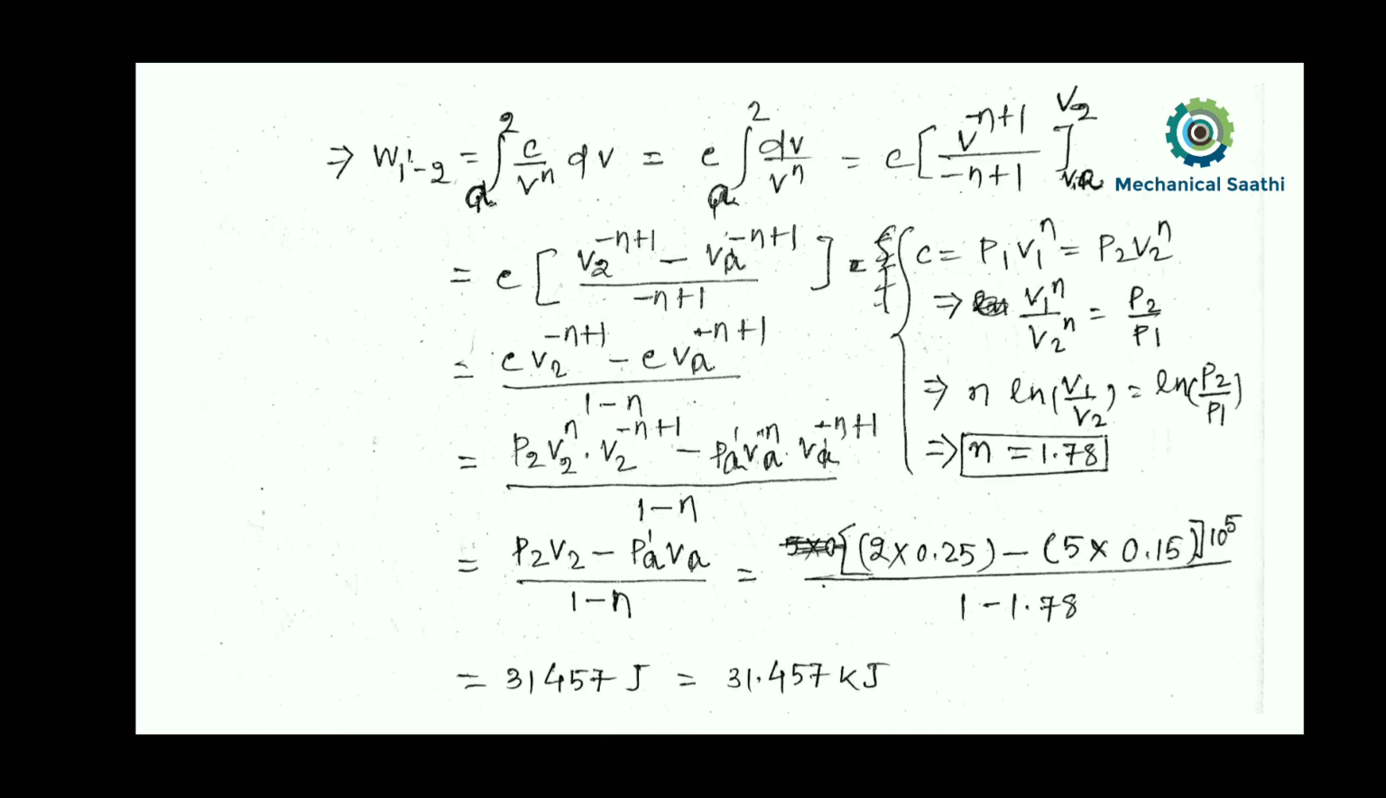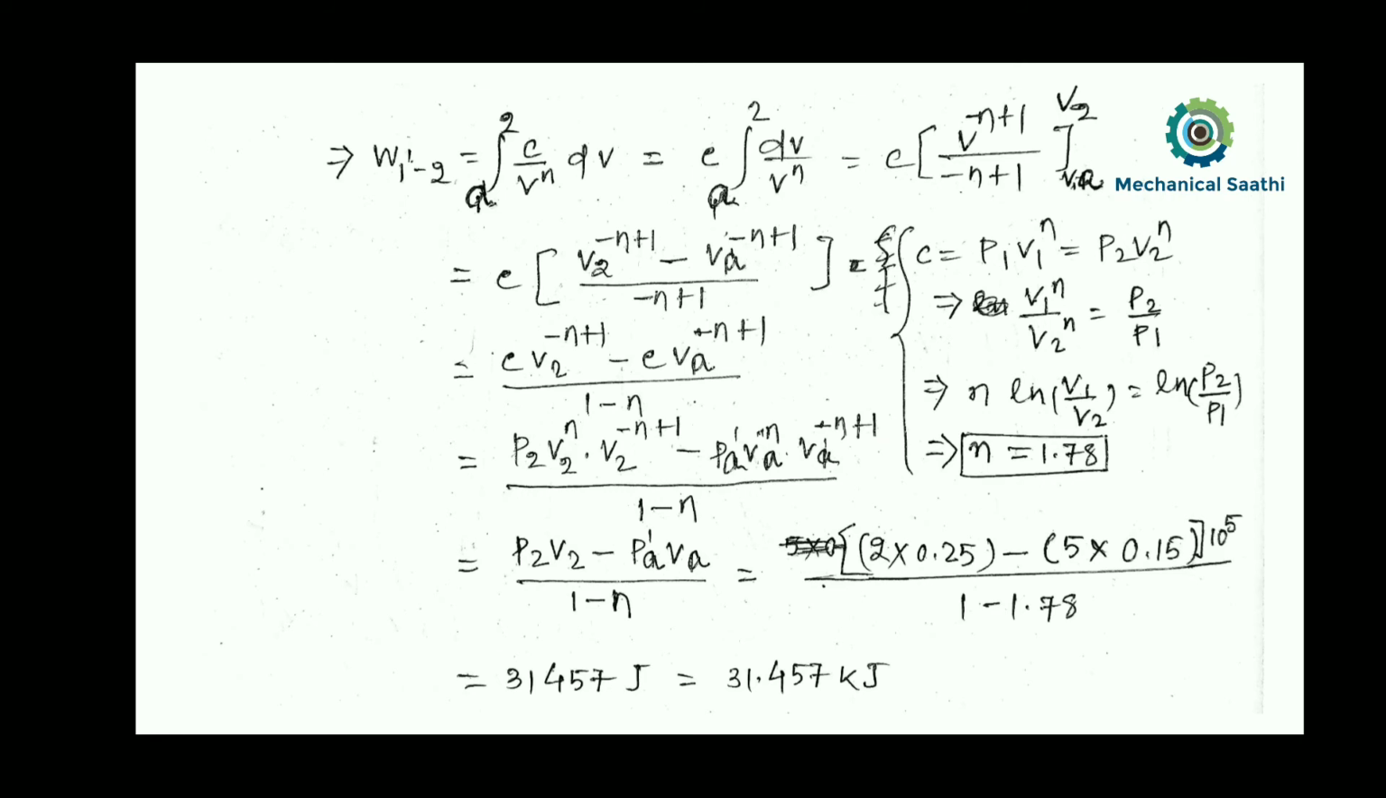So from here I can get a relation between V1, V2 and P1, P2. So from here I can calculate. P1, P2, V2, everything is known to us, so only one unknown remains, that is n. So we can calculate the value of n over here, and after calculating the value of n, we can put it over here.